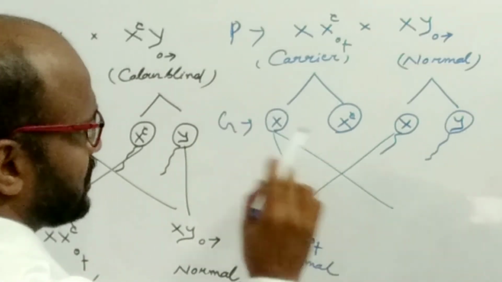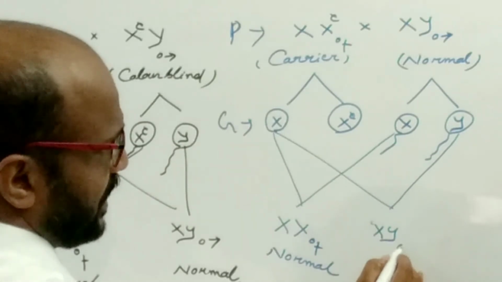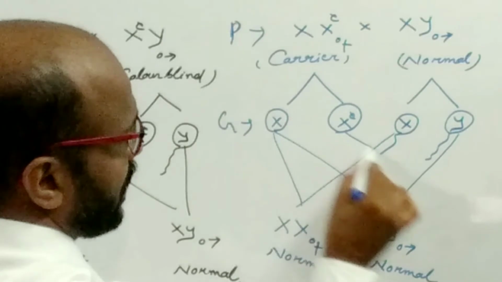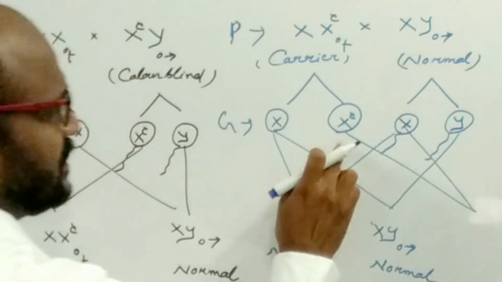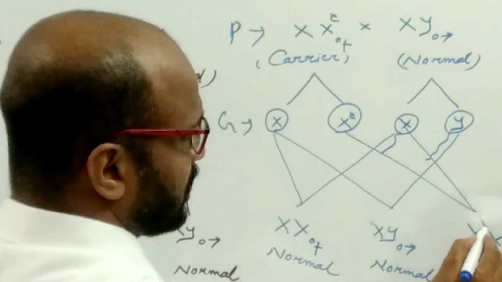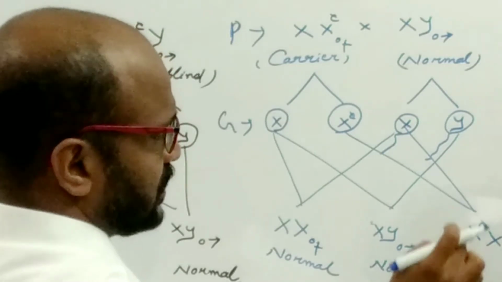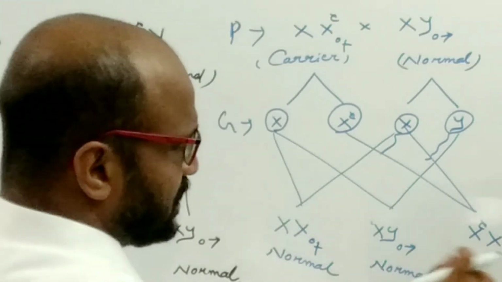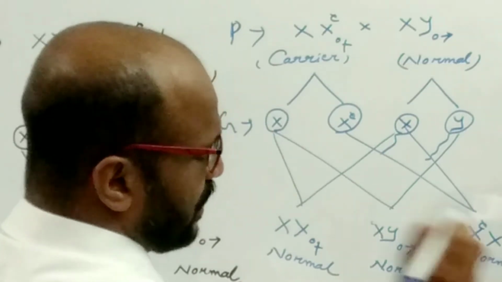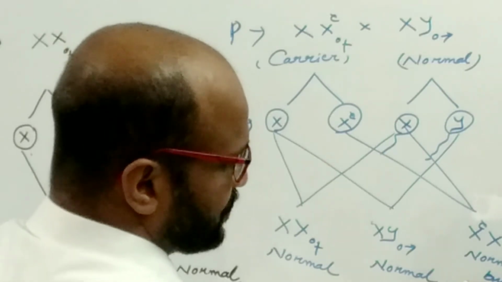If this egg is fertilized with this sperm, which will produce the male individual, this is normal. And if the fusion takes place between two X chromosomes, one having the defective gene C, this is the female individual. Two X chromosomes are present, so she will be normal. There is no development of colorblind symptoms, but she is a carrier.